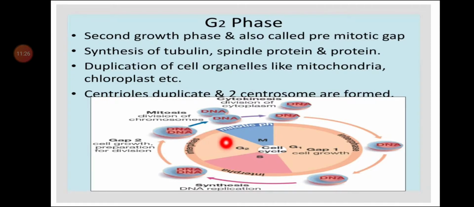Here in this phase, what events are going to take place? The function of G2 is synthesis of tubulin, spindle protein and other proteins.